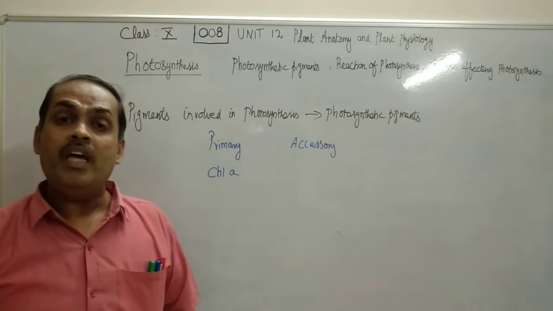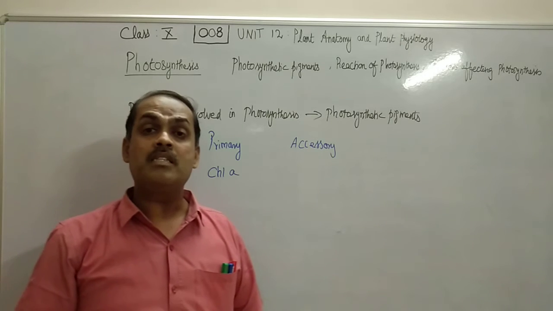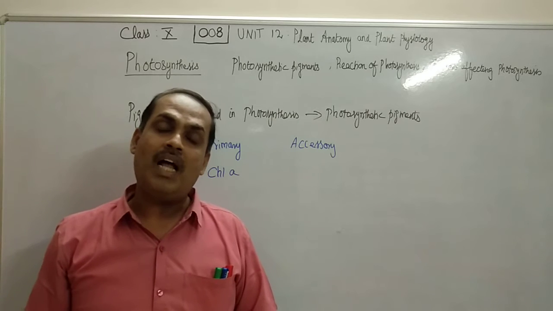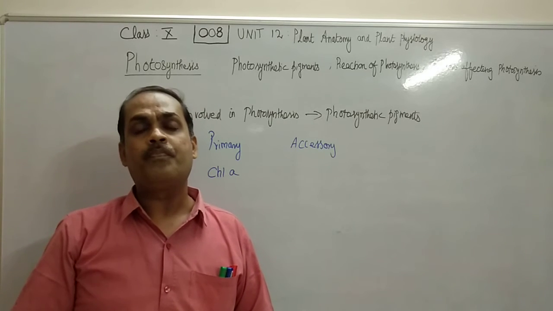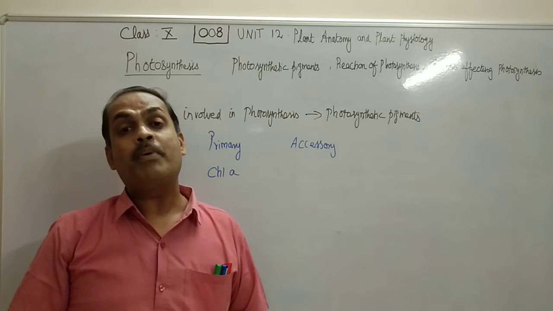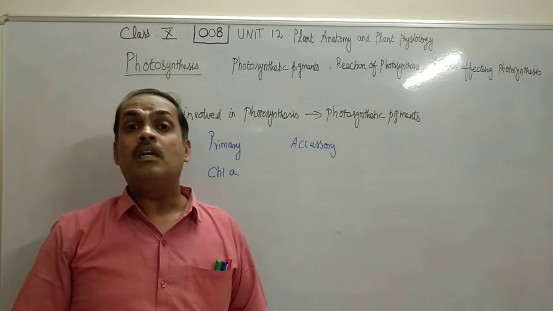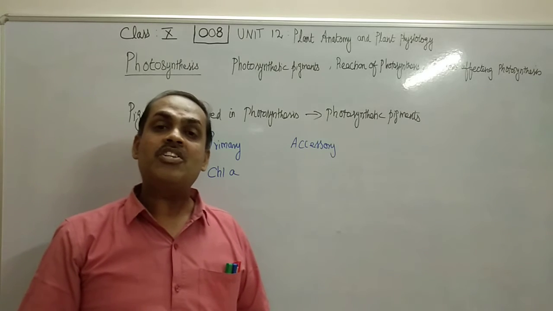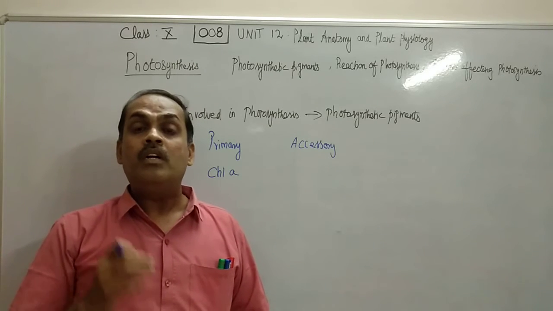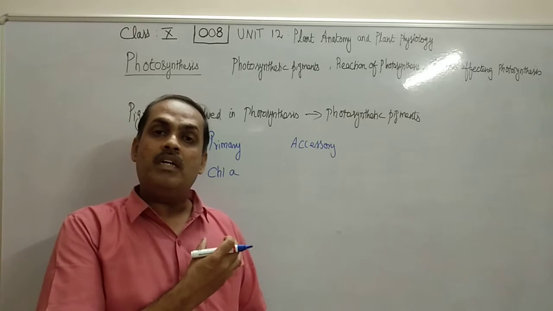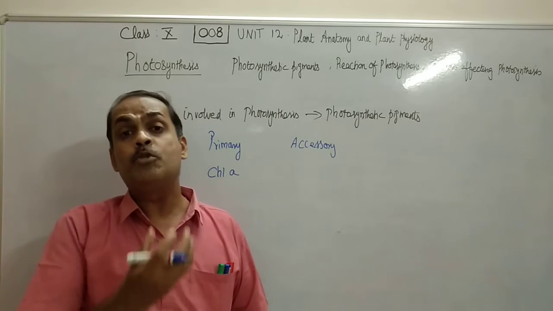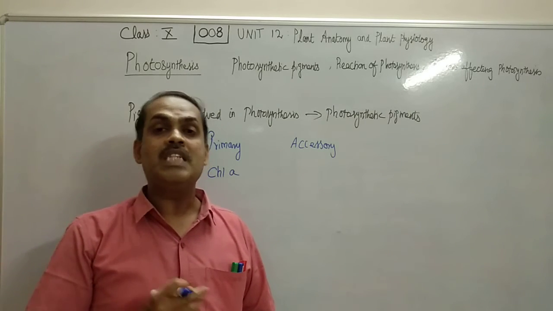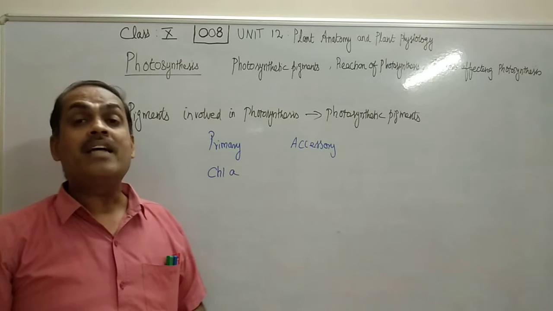Reason? Chlorophyll A is found in almost all the plants. It is also found in the smallest algae, starting from the smallest algae to all the plants in the world. So it is called the primary pigment. It is primary and universal pigment, and it is also called the reaction center pigment. Reason? The chlorophyll A pigment has a capacity to absorb sunlight more efficiently, and they take part in photosynthesis directly. Now, what are called accessory pigments?